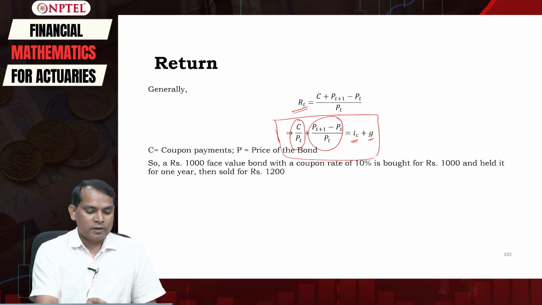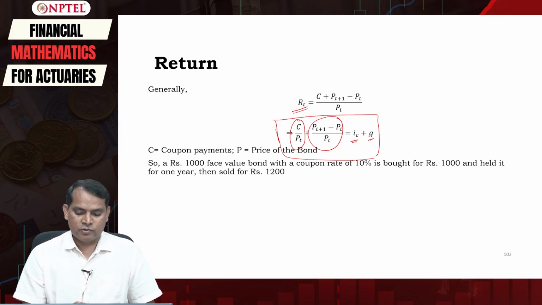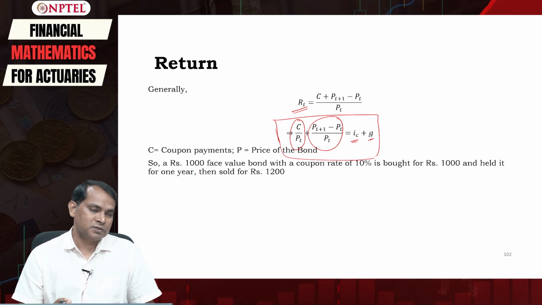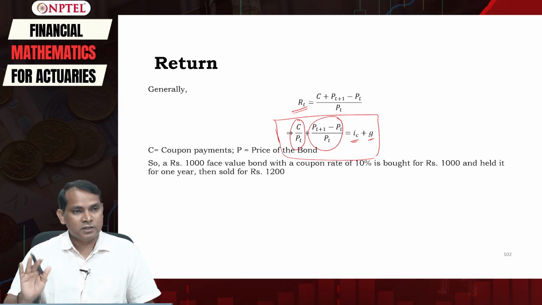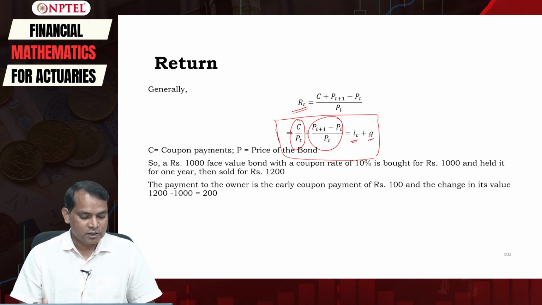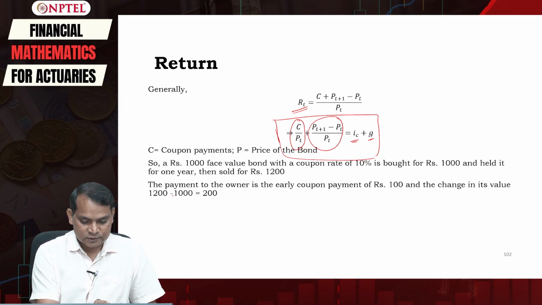So a 1000 rupees face value bond with a coupon rate of 10% is bought for 1000 rupees and held for 1 year and then sold for, let's say, 1200. Then what is the rate of return you are going to get? Using this formula I will get 30%.